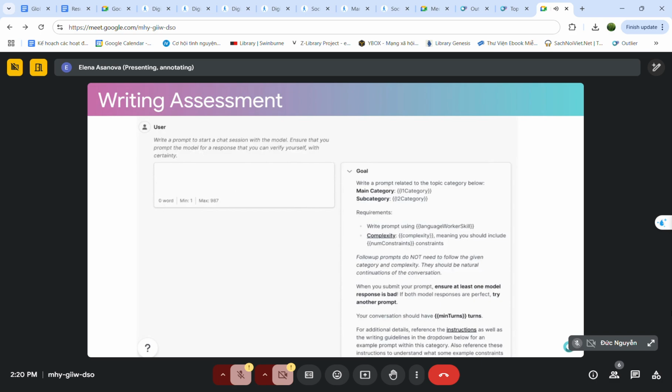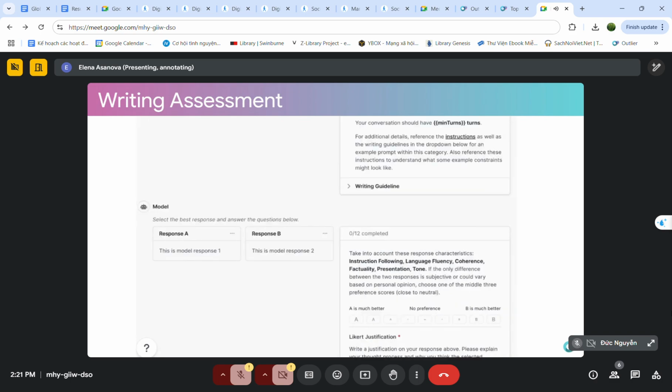Always aim to create prompts that can elicit verifiable and fact-checkable responses from the model. The prompt should encourage a response that you can fact check. Include the necessary constraints like word count, format, or tone as per the task complexity. If both responses generated are perfect, you'll need to submit a new prompt, since we require at least one response to contain an error for proper evaluation.